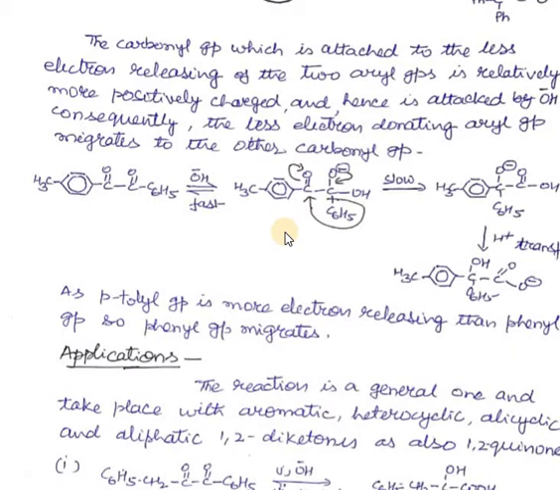The phenyl group attached to the carbonyl carbon which is more electropositive will migrate, and the more electropositive carbonyl carbon will be attacked by the nucleophile, that is the hydroxide ion. In this case, as the para-tolyl group is more electron releasing than the phenyl group, the phenyl group migrates.